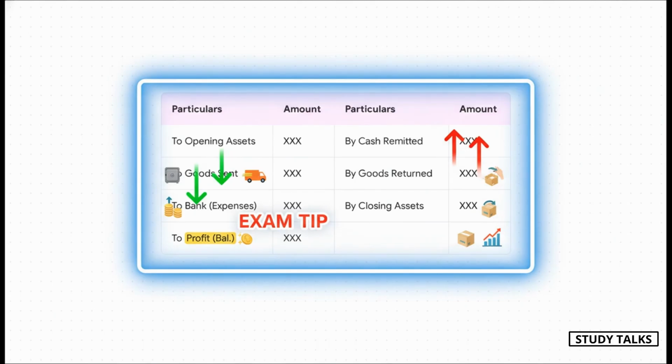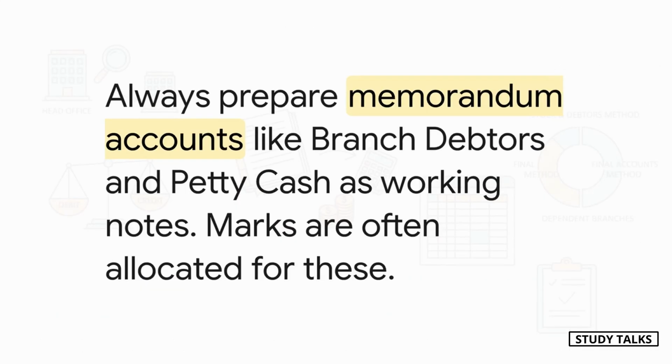On the debit side, the left side, we put in everything the head office gives the branch: opening assets, goods, cash for expenses. On the credit side, the right side, we record everything the branch gives back: cash from sales, goods returned, and whatever assets are left at the end. The difference? Well, that balancing figure is your net profit or loss. Simple as that.